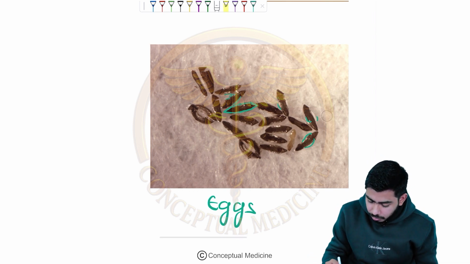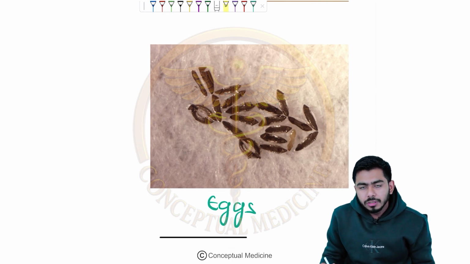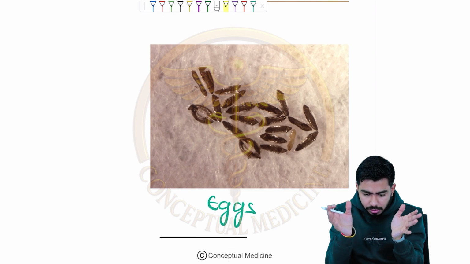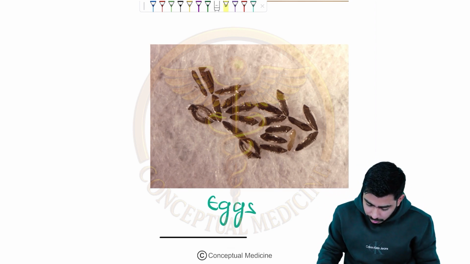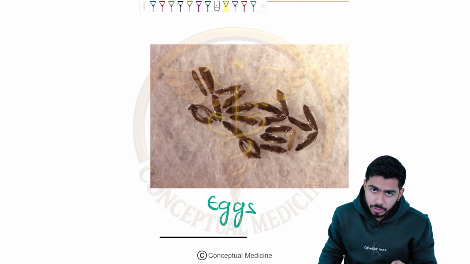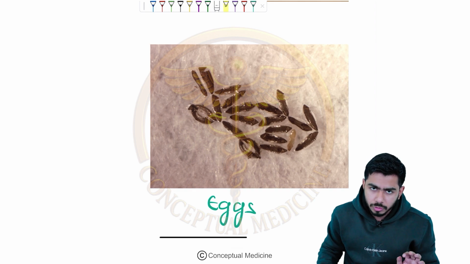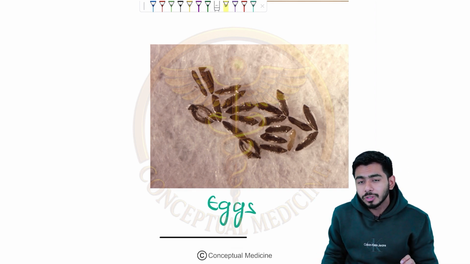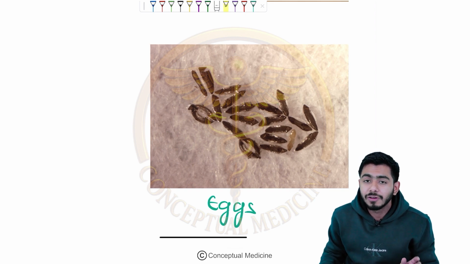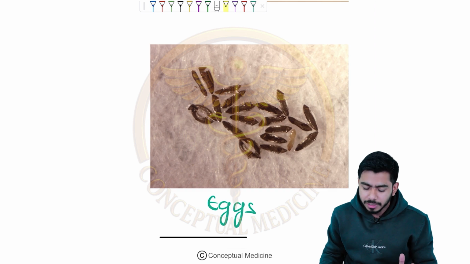It's very, very important for us to know. So they are having which shape? The boat shape, with the lateral floats around them. You need to identify these eggs in the exam because this image might come. These are the eggs of which species of mosquito? These are the eggs of the Anopheles mosquito. What is the range of the Anopheles mosquito? For every kind of species of mosquito, the range is around 11 kilometers. But for the Aedes mosquito, it is 100 meters.